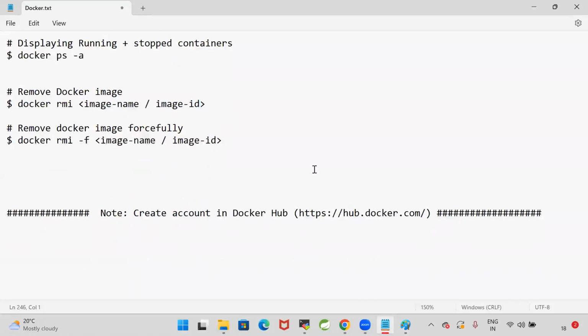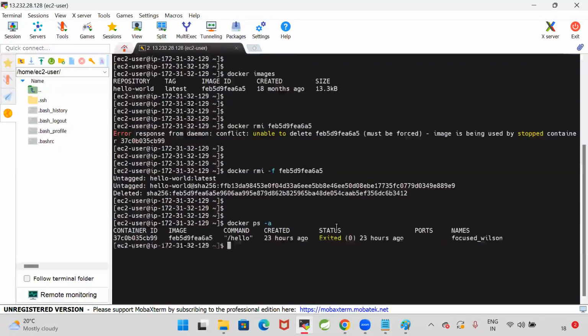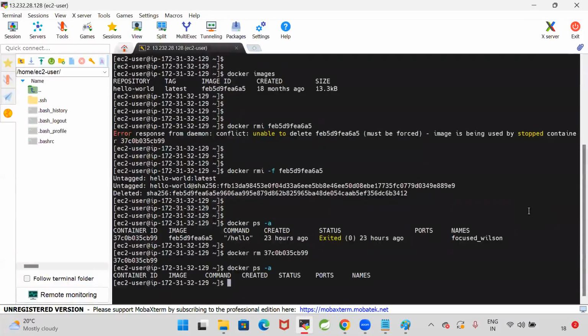Next one, I want to remove the container. docker ps -a. Now you see there is a container which is in the stopped state. I want to remove the container. For that, docker rm container ID. So when I use docker rm container ID, that container is deleted. docker ps -a.